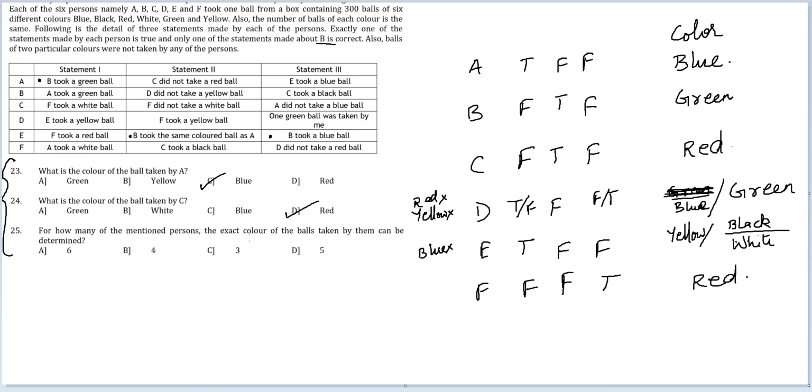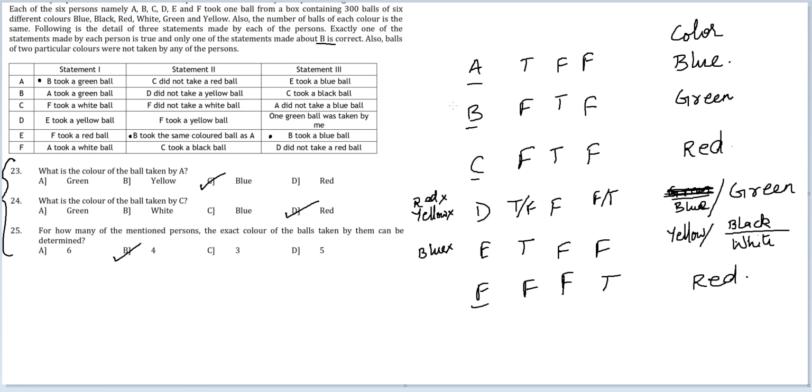For how many of the mentioned persons, exact color of the balls taken by them can be determined? Exact color of the balls taken by A, B, C, and F can be determined. For D and E, we still have cases. Therefore, answer to question 25 should be B.